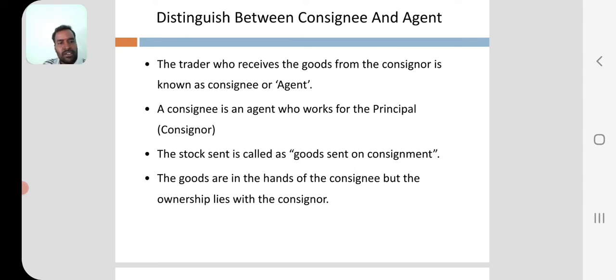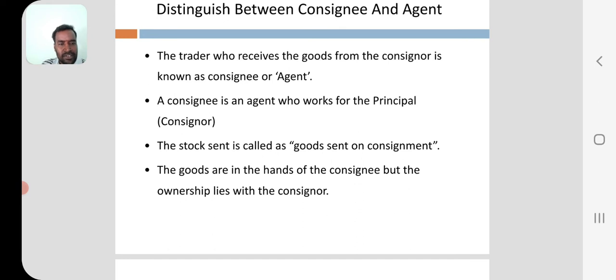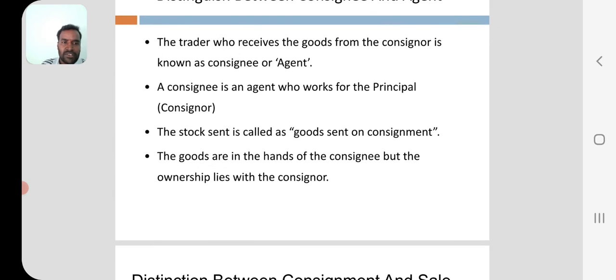The stock sent is called goods sent on consignment. Goods are transferred from consignor to consignee, and the process is called goods sent on consignment.